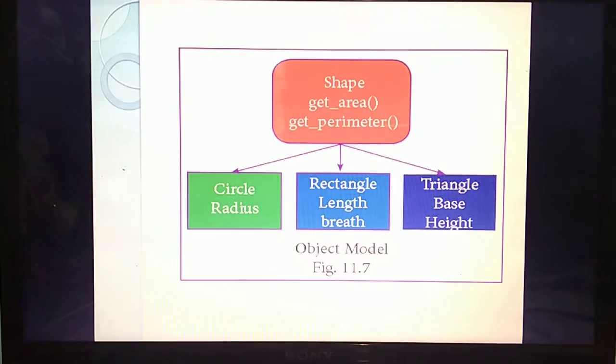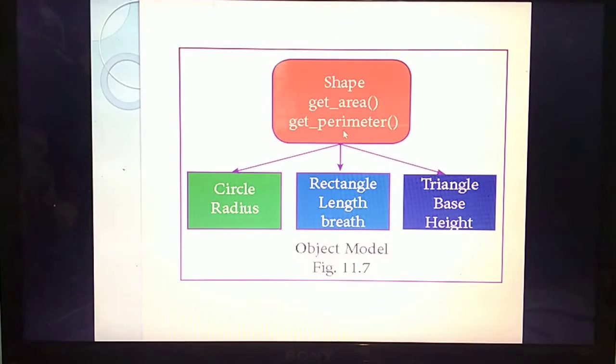Okay, listen. Consider a program inside the shape. You are going to write a program to find out the shape of different figures. What are the shapes you know? Circle, rectangle, triangle, ellipse, polygon, parallelogram. A lot of shapes will be there. Among them you are going to calculate 3 kinds of shapes.